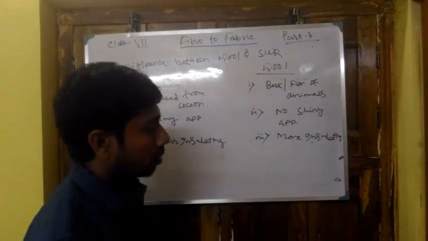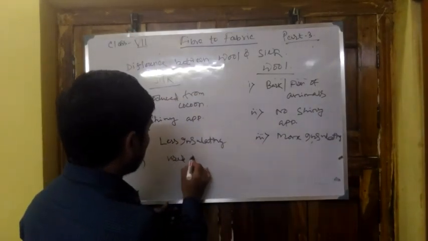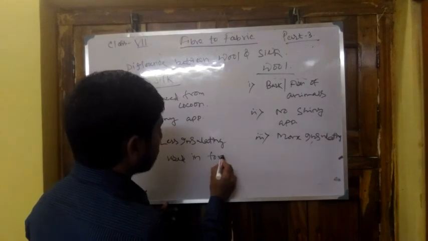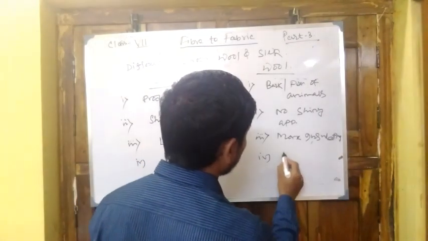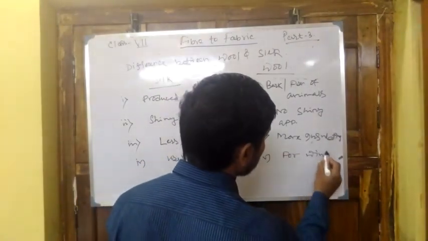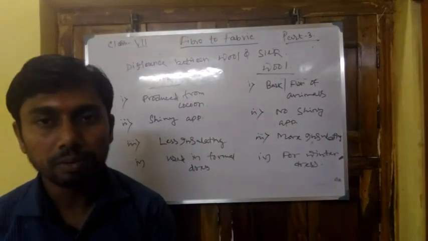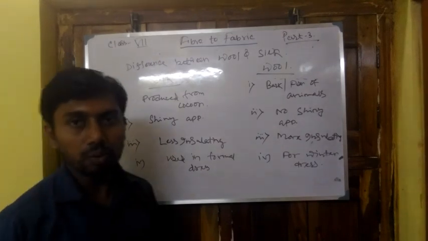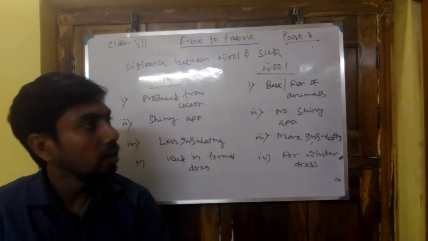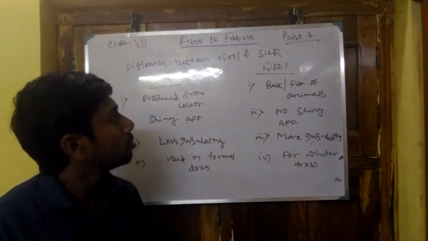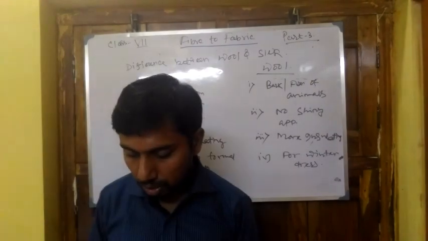Number 4, silk is used in formal dress, and wool is used for winter dress. So these are the 4 differences between silk and wool. So what is silk, what are the types of silk, how silk is produced, and what is silkworm, and then the difference between silk and wool.